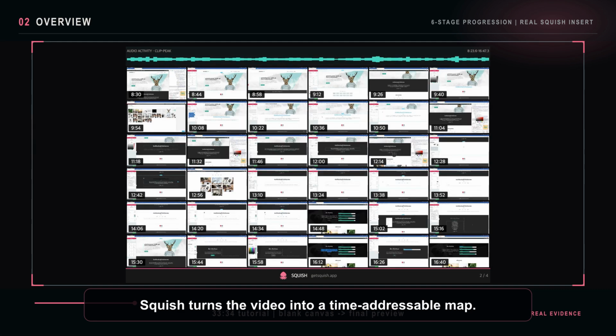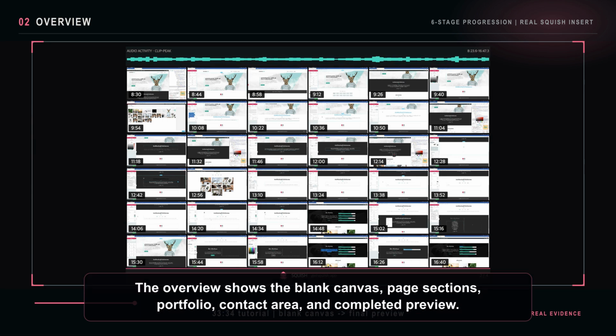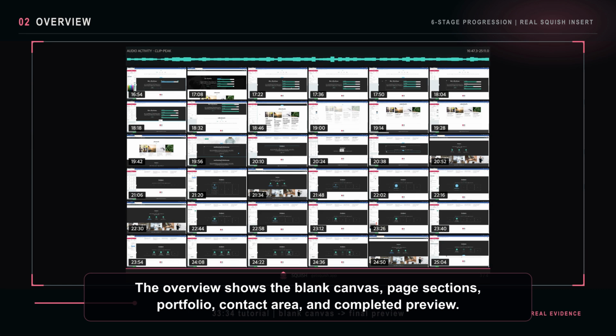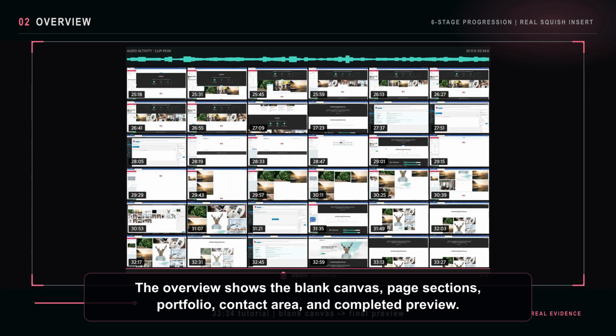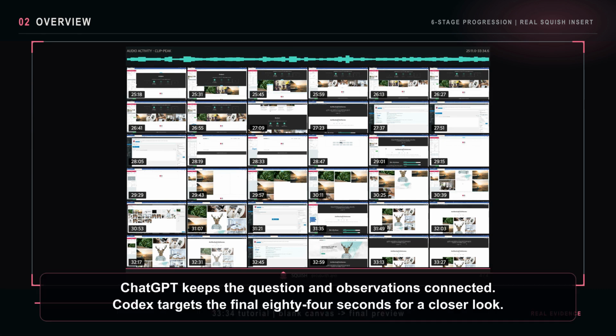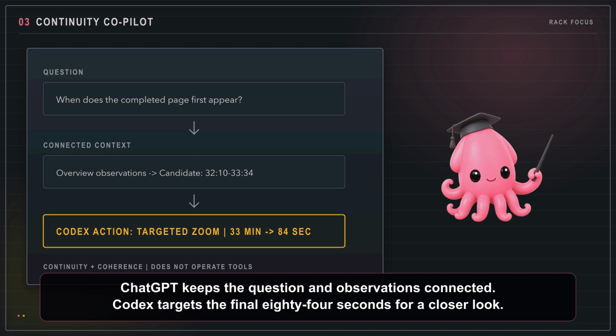The overview shows the blank canvas, the page sections, the portfolio, the contact area, and the completed preview. ChatGPT keeps the question, overview, and prior observations connected. From that coherent context, Codex targets the final 84 seconds for a closer look.